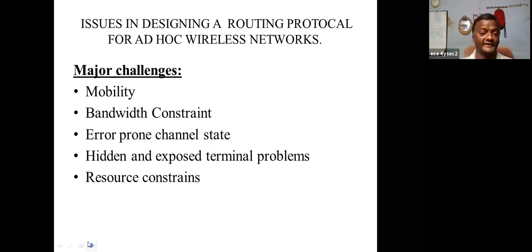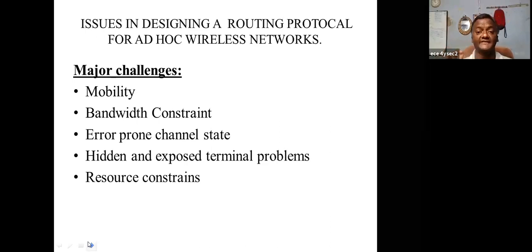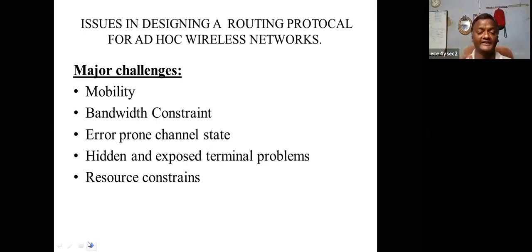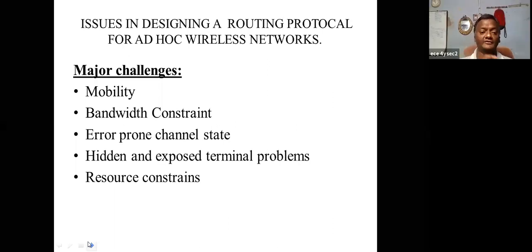The mobility, already explained. Bandwidth: in the wired network, the bandwidth is enormous and the data transmission is enormous. But in the wireless, it is using the radio frequency, so the bandwidth is very less. Bandwidth is constrained. That means it is limited. You are not supposed to use continuous bandwidth. There is a restriction.